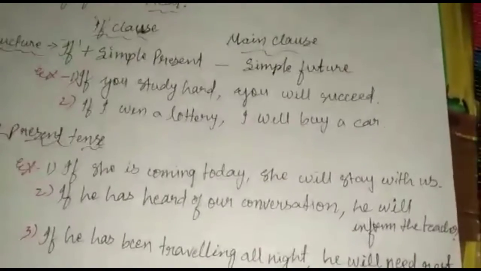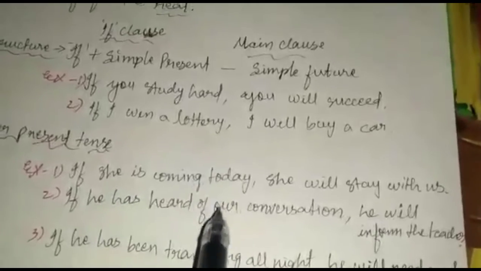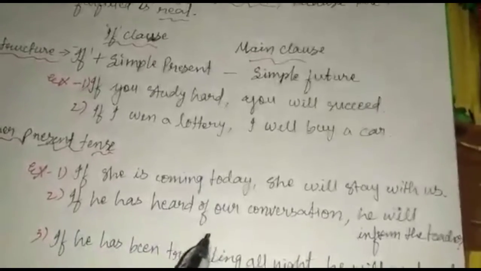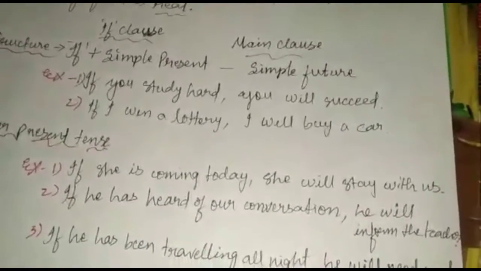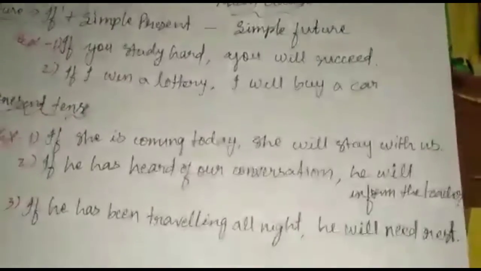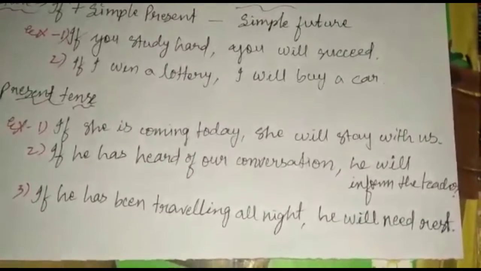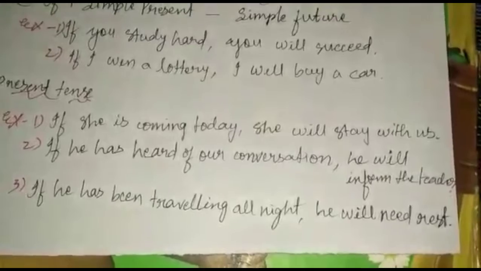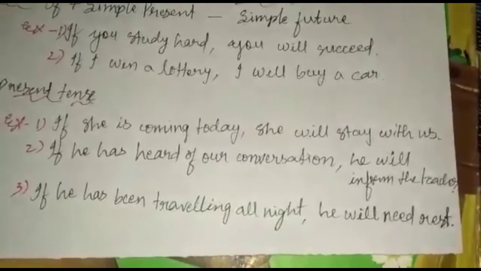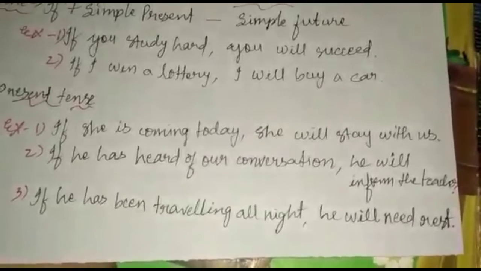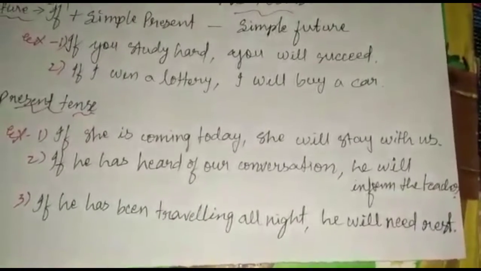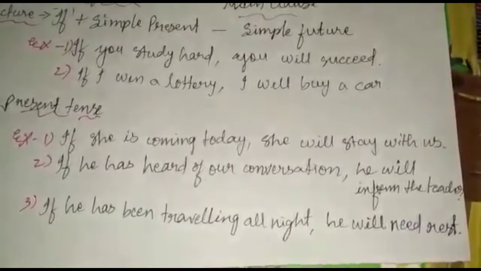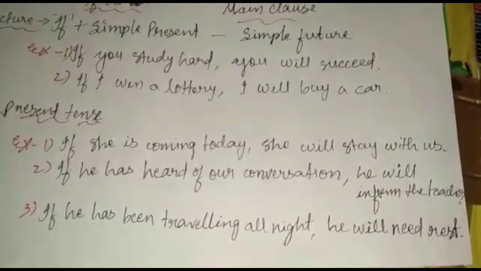Now look at the second example. If he has heard of our conversation, he will inform the teacher. Now if he has heard of our conversation is in present perfect. Now look at the third example. If he has been traveling all night, he will need rest. Now if he has been traveling is in present perfect continuous. So there can be variations to the tenses in the if clause, and it should not always be simple present. It can be present continuous, present perfect and present perfect continuous.